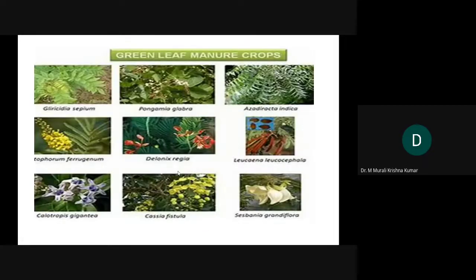These are some of the examples of green leaf manures that are used for organic farming. Especially this is very popular, Azadirachta indica, or Vepa, neem. And the remaining are also there. So they are all Pongamia glabra. You can see these plants; a lot of these plants are there near Andhra University. All these, the Cassia fistula, are used for preparation of manure.